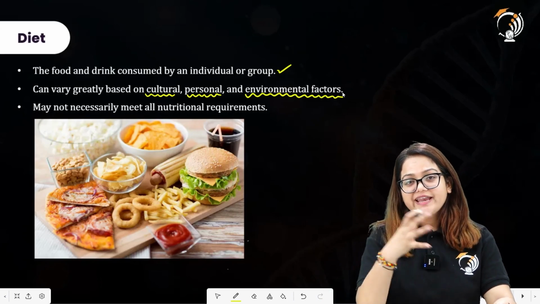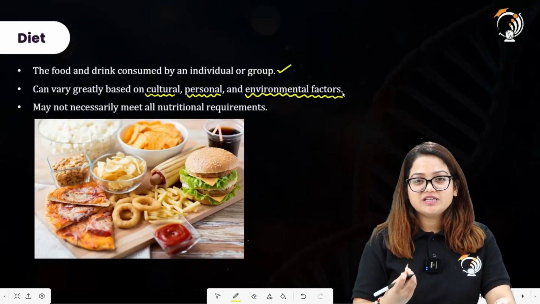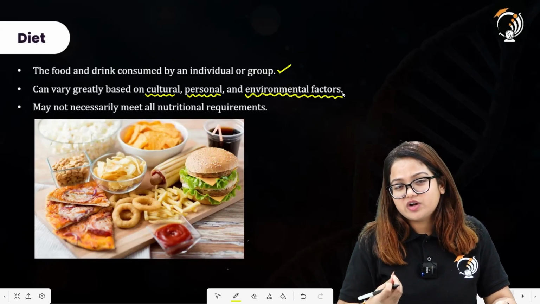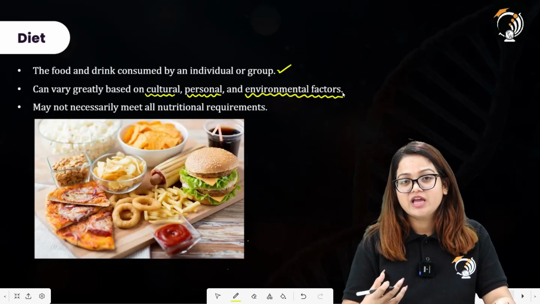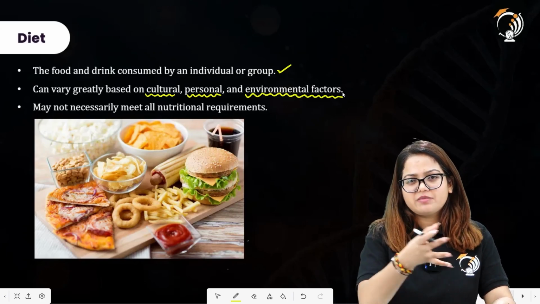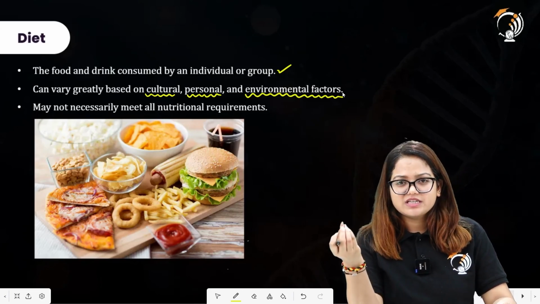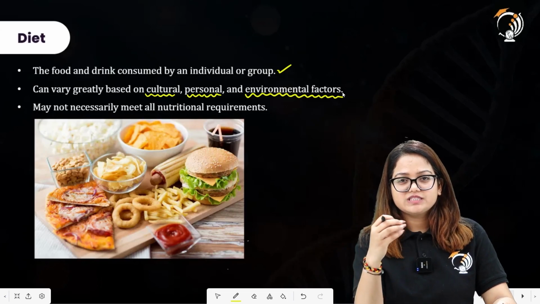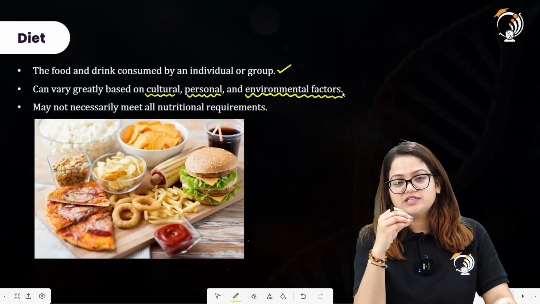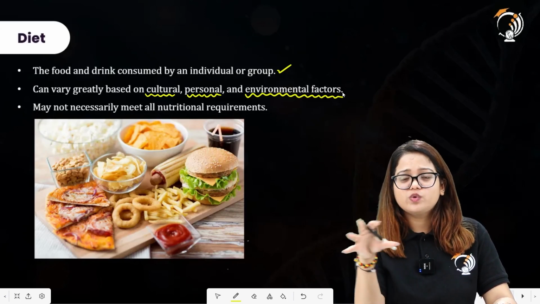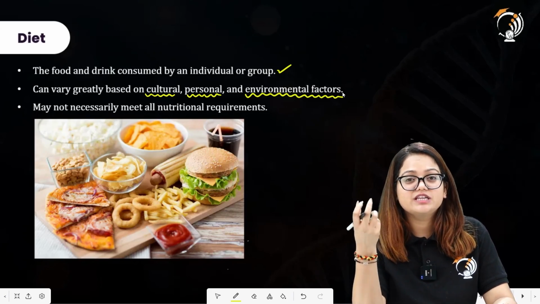So the type of food and drink we have on a daily basis is not necessarily enough for us to derive all the nutrients, all the necessary requirements of nutrition for our body. Let's assume one person has a diet based on fast food only, that is burgers, pizzas, and fries, food that is rich in carbohydrates but lacks other necessary nutritional values.